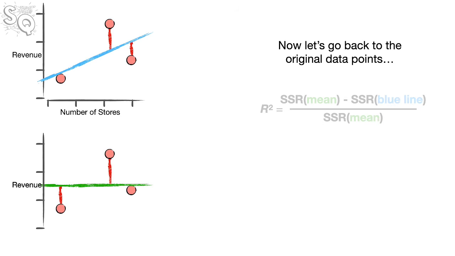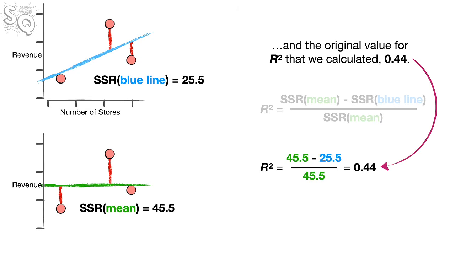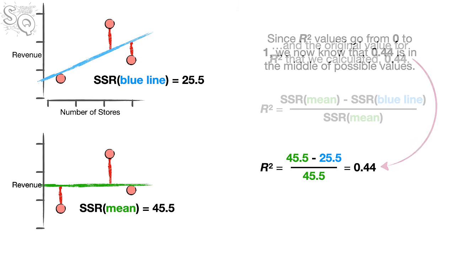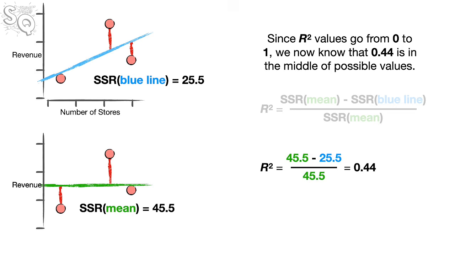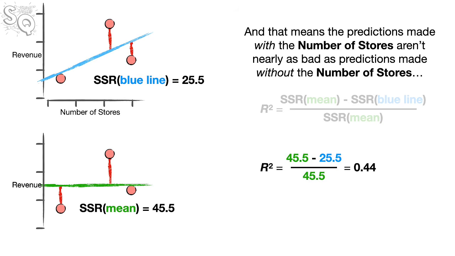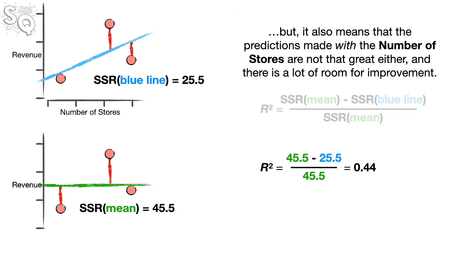Now let's go back to the original data points and the original value for R² that we calculated, 0.44. Since R² values go from 0 to 1, we now know that 0.44 is in the middle of possible values. And that means the predictions made with the number of stores aren't nearly as bad as predictions made without the number of stores. But it also means that the predictions made with the number of stores are not that great either, and that there is a lot of room for improvement.